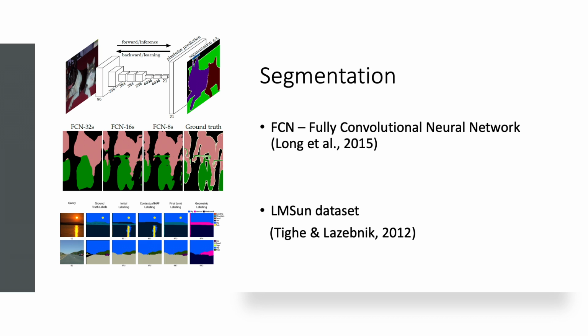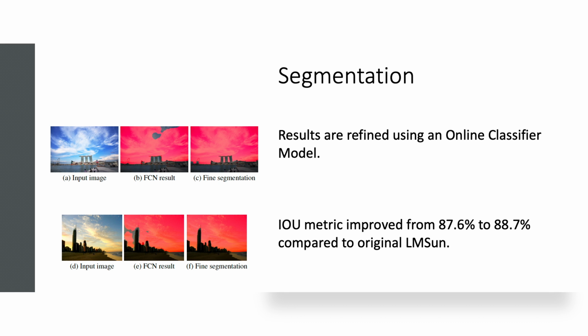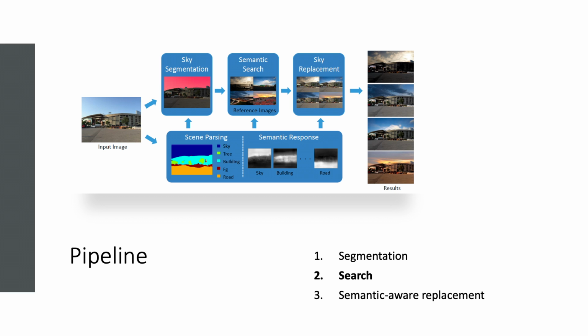We modify the output to be the probability map for each pixel, which contains the likelihood of the pixel belonging to a particular label. However, since the resolution of the FCN's output is low, we train an online classifier model to get more precision near the true object's boundaries. This probability map facilitates all steps of our process.